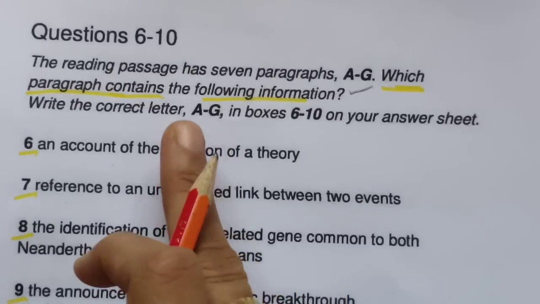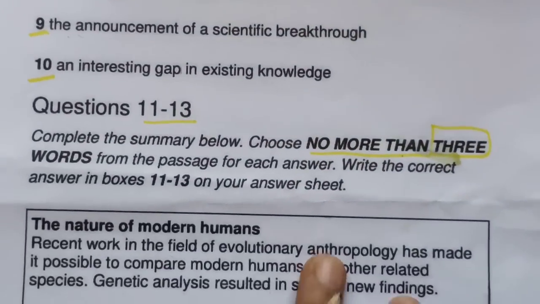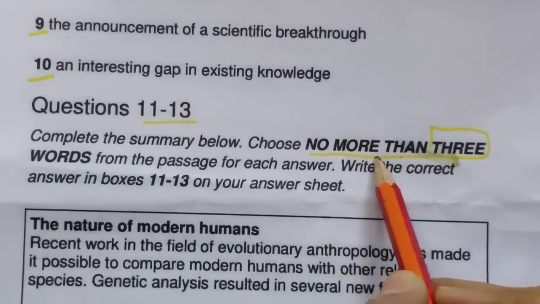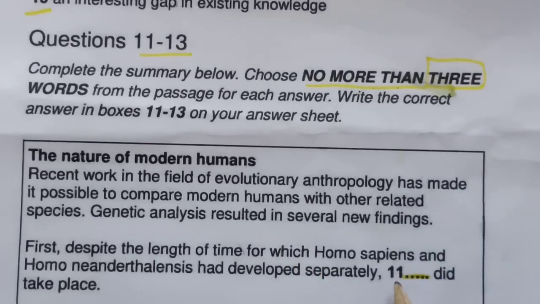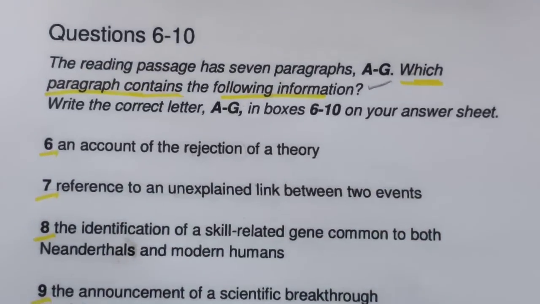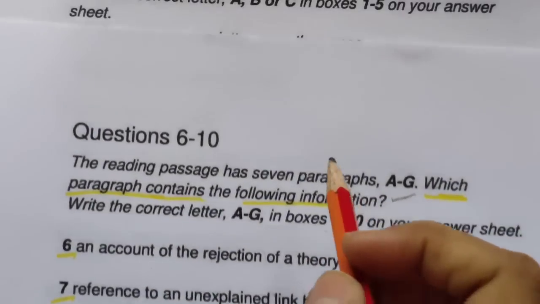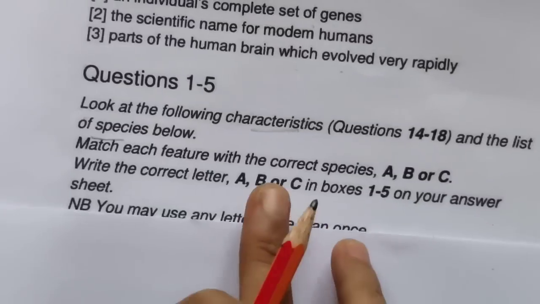Okay. So which section contains the following information? And then the third type of question we have here, complete the summary below, choose no more than 3 words. We have three questions for this. So definitely if you want, you can start with which section contains the following information, or you start with your first type of question.